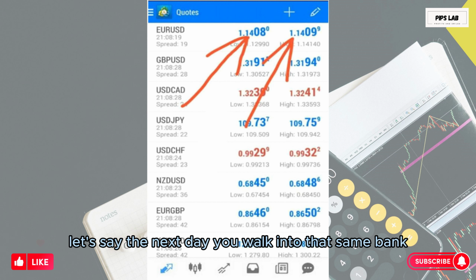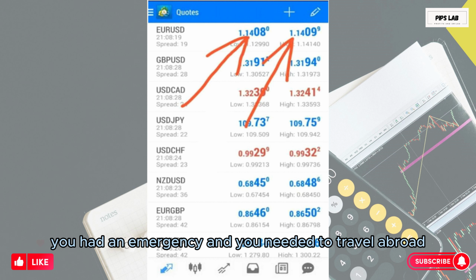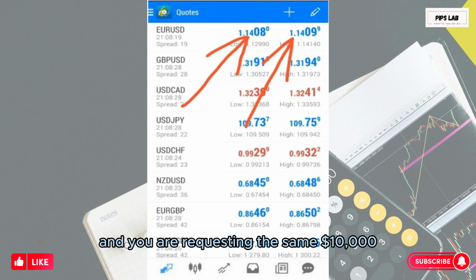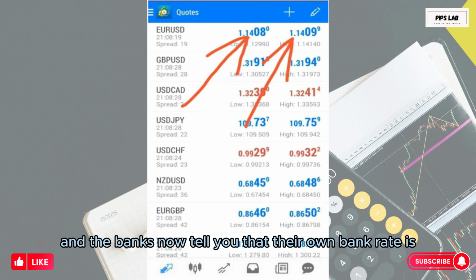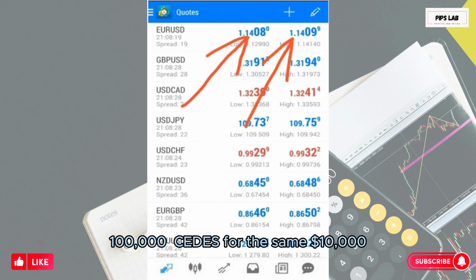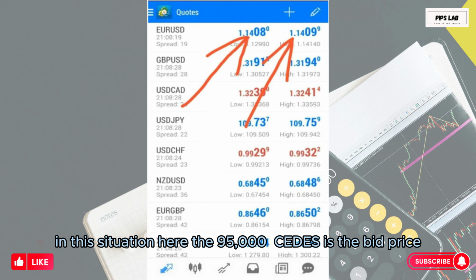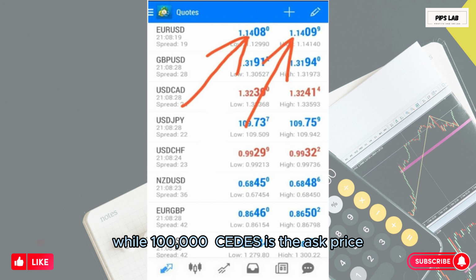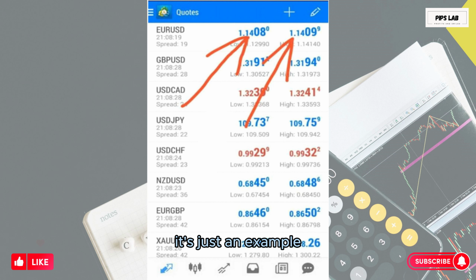Let's say the next day you walk into that same bank, you had an emergency and you needed to travel abroad, and you are requesting the same $10,000. And the bank now tells you that their rate is $1 to 10 CDs. So you would now have to pay 100,000 CDs for the same $10,000. In this situation, the 95,000 CDs is the bid price, while 100,000 CDs is the ask price. That's not the current dollar rate, it's just an example.